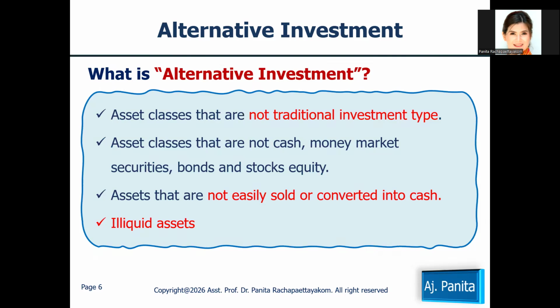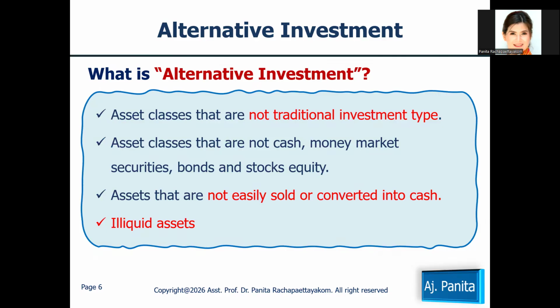On slide number 6, what is alternative investment? The key concept of alternative investment is any investment that is not a traditional investment type. What are the traditional investment types? You probably have this question.